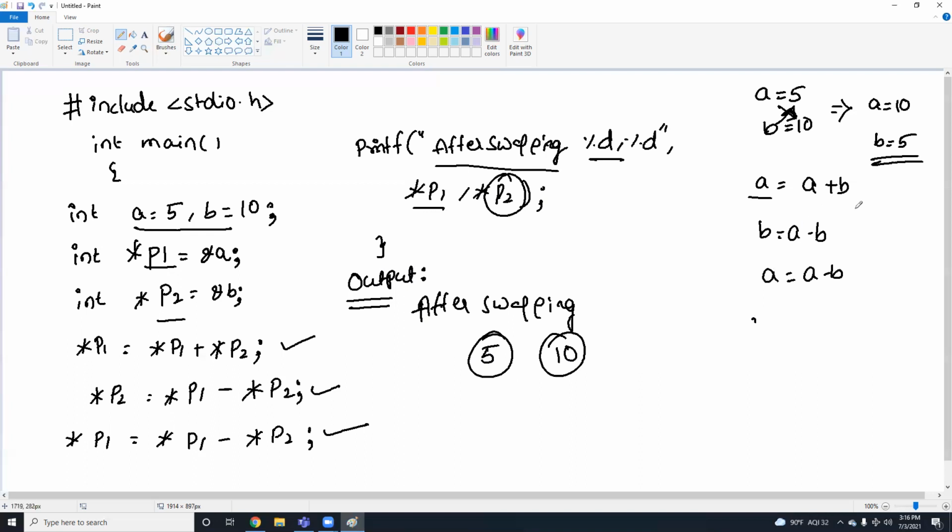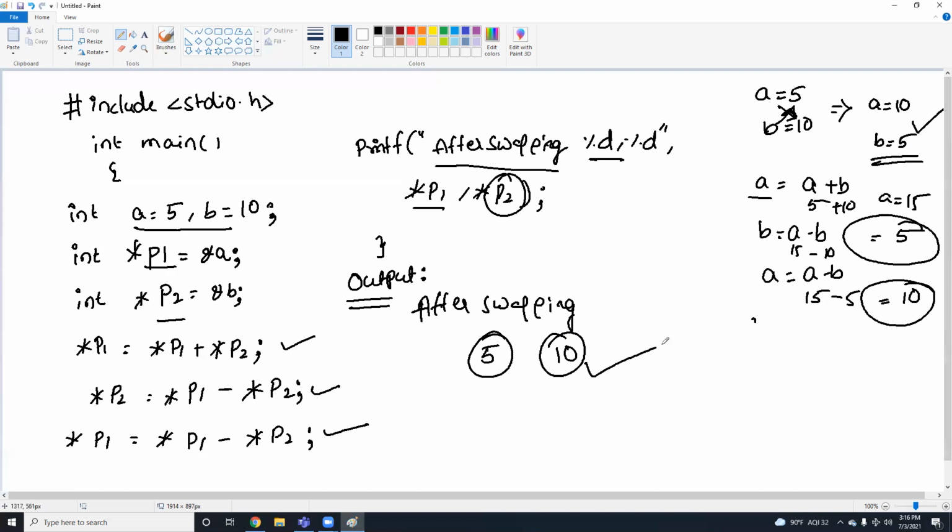So if you apply the values in this logic, let me apply. A value is 5 plus 10, so A will become 15. 15 minus B value, which is 10. 15 minus 10, B value is 5. The current A value 15 minus the current B value 5 gives 10. So B value is 5, A value is 10. So I got the expected output. So this is an example program of pointers to swap two numbers without using a third variable.